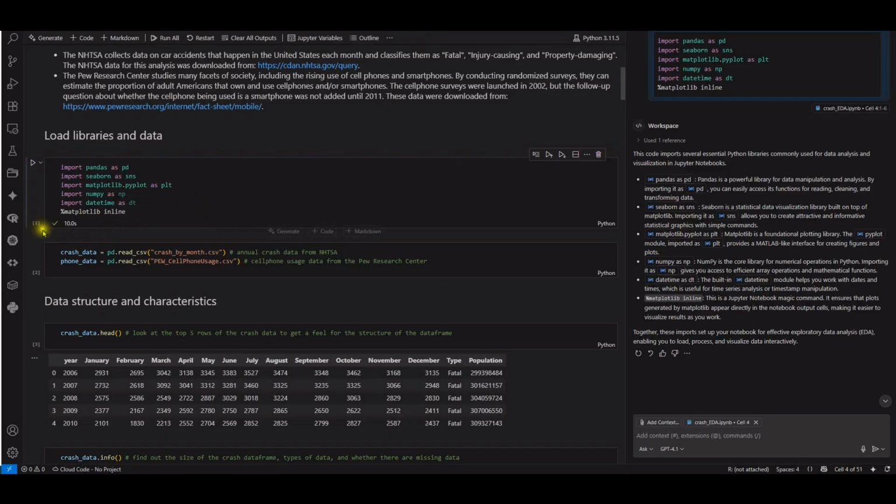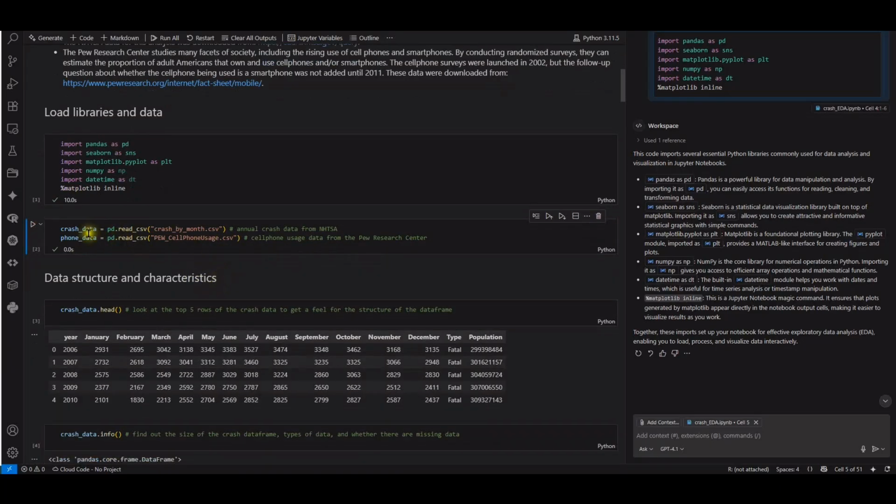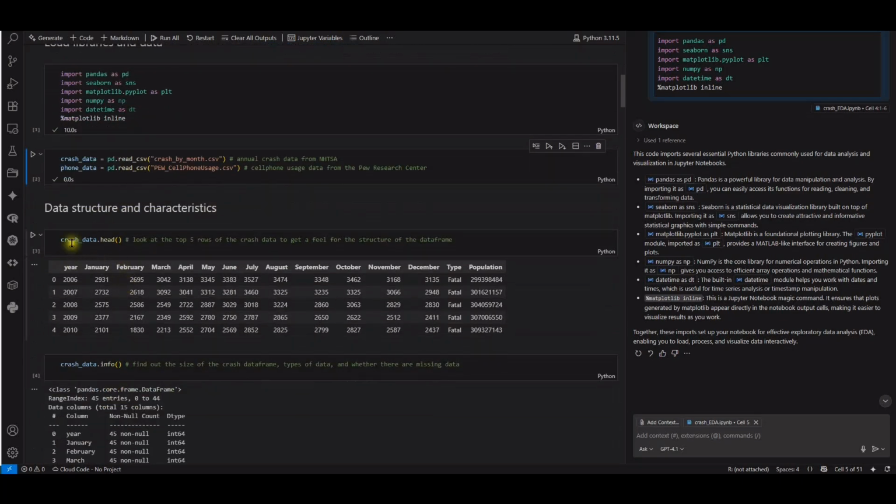As soon as you see the number, it has already finished. Now going to the next one. We are going to load the data from the CSV files, which are already inside my folder, called crash by month and also PW cell phone usage. Let's run it, and that is also done. So using Pandas to load the data into the variables crash data and phone data. The next step is the data structure and characteristics, and that is also done.